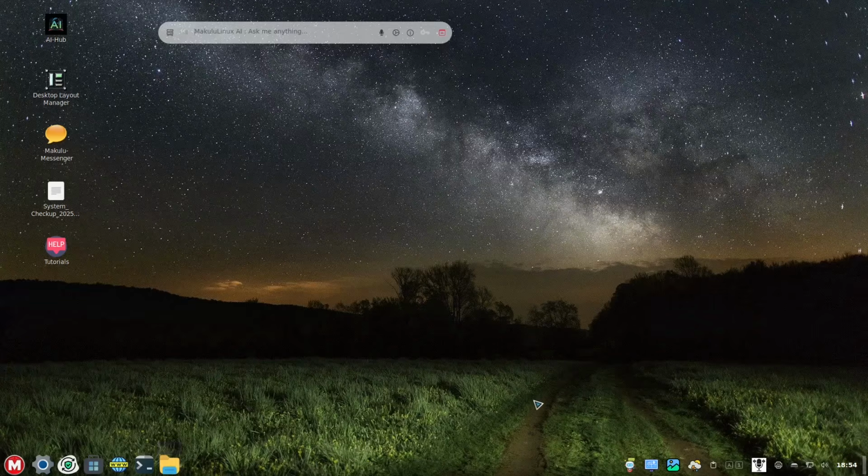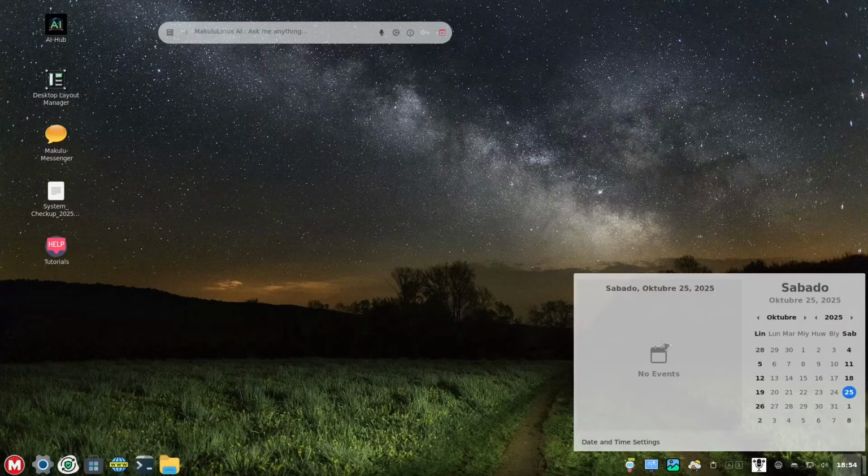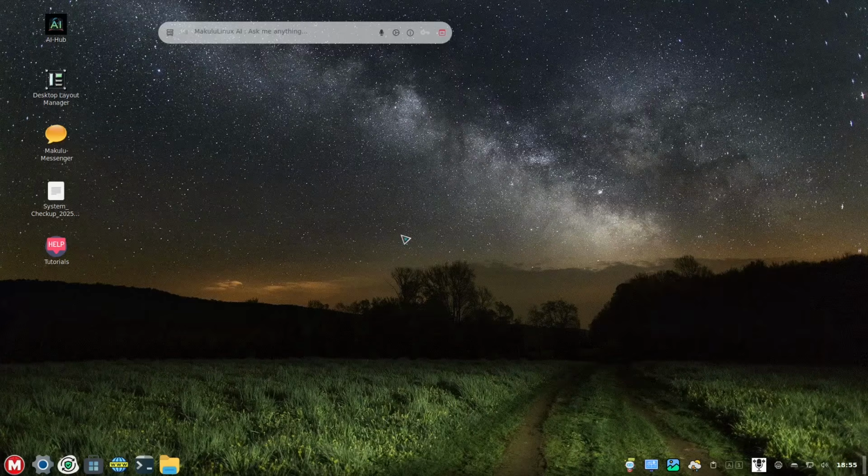On the other side, we have the notification, all the AI assistants right here, plus the weather and time and date right here. So Sabado, October 25, 2025. Okay, so it is Spanish Filipino language that I selected.